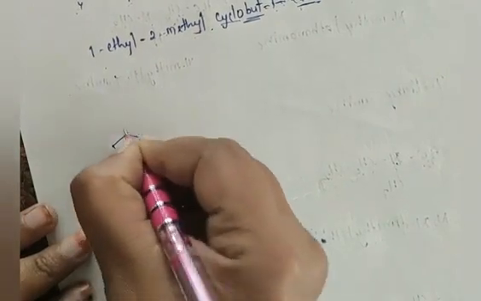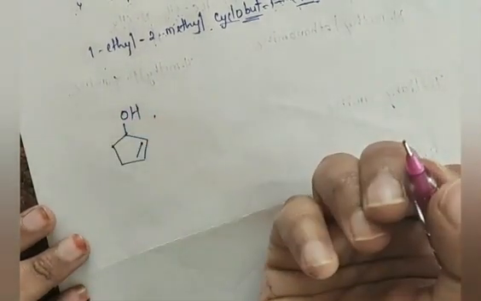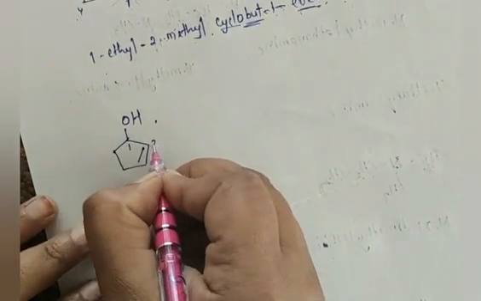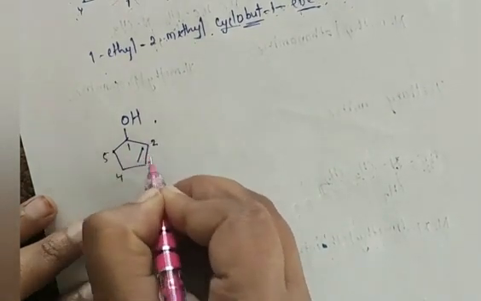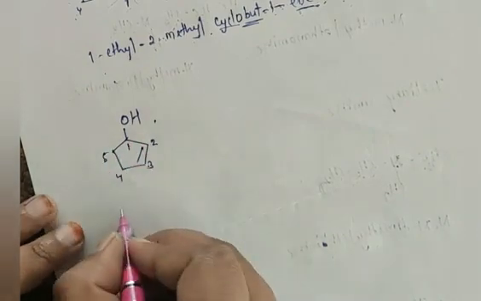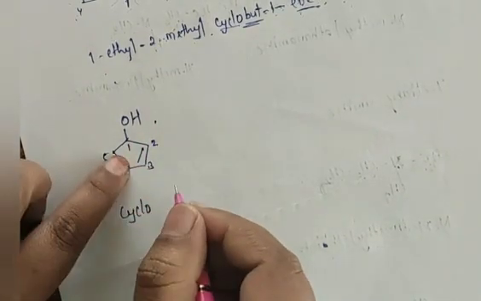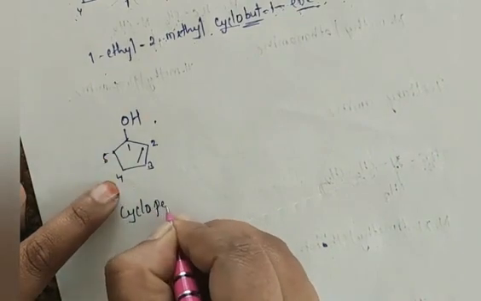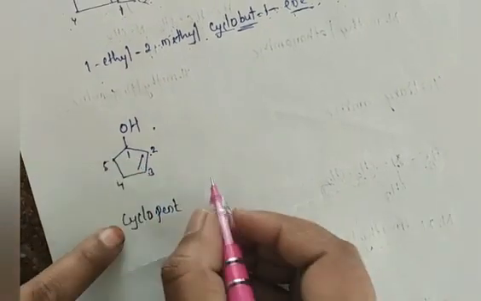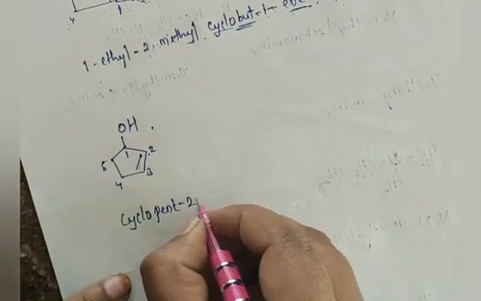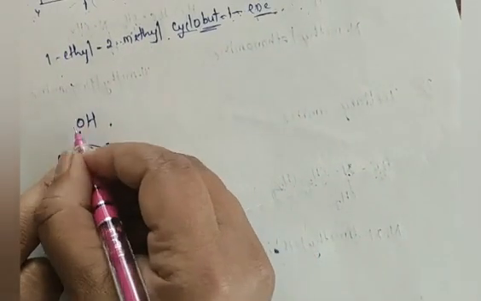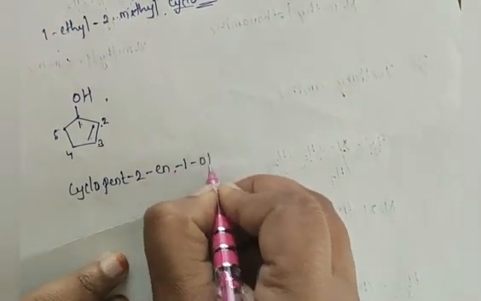I will solve one more example where a 5-membered ring structure is present and this is attached with OH. Now again same thing, start numbering from this carbon only. 1, 2, 3, 4, 5. Now see here, this is a cyclic structure, so cyclo. How many carbon atoms are present? Total 5. So I use the word pent. At second carbon atom we have double bond, so I have to write the number 2 in. At one carbon atom we have OH group, so 1-OL.